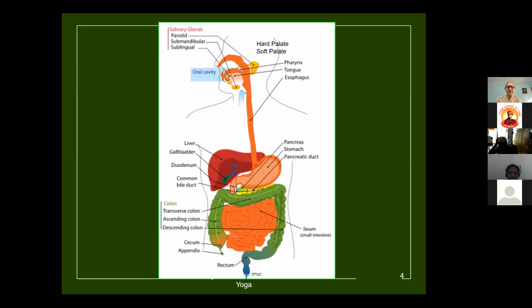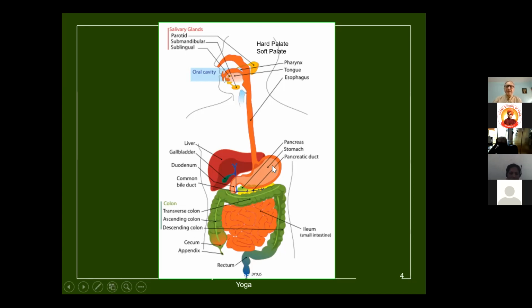Then there are three parts of the small intestine. And then there is an intestine here, the other part of the intestine. So there is the duodenum. As you can see here, the duodenum is the first part of the small intestine. Then there is the ileum. And the large intestine has three parts. As you can see here, this is the peculiar shape of the large intestine.